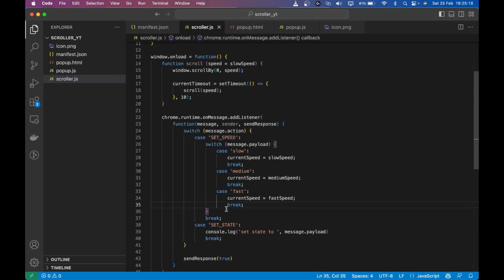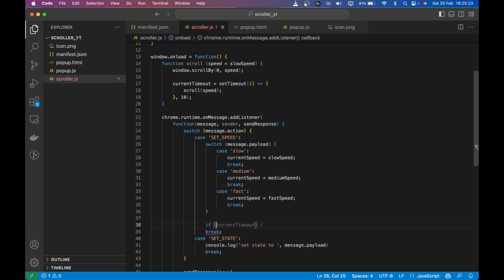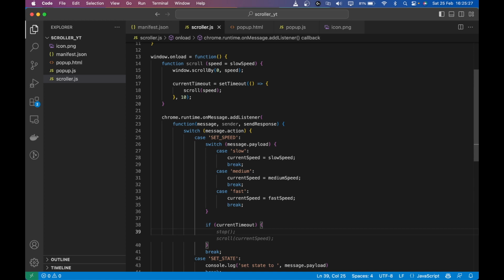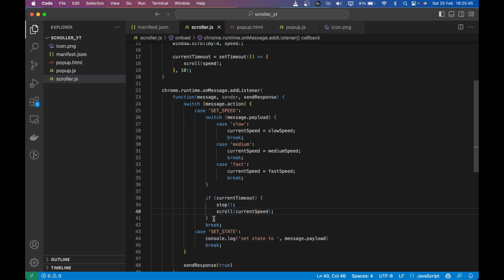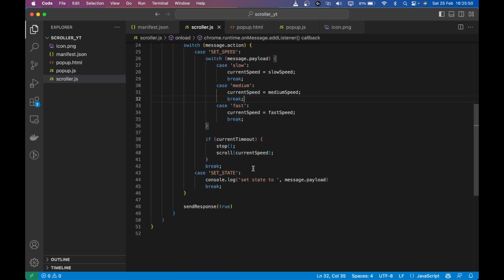But after setting the speed, what we do is check if there is a current timeout. So for example, if current timeout exists, meaning the scrolling is already happening, stop that scrolling, right? And then start the scroll at this new speed. So for example, if it's running on fast scrolling, then stop that scrolling, change the scrolling to slow, and then restart it. So that's how the start is going to work. Let's see if that works,